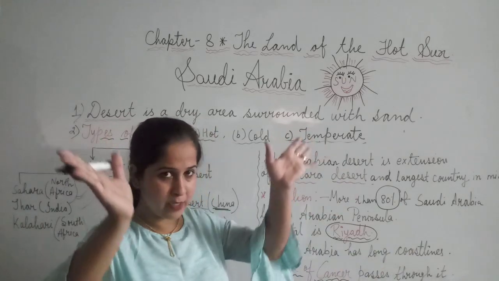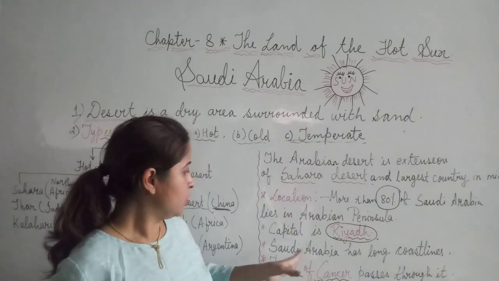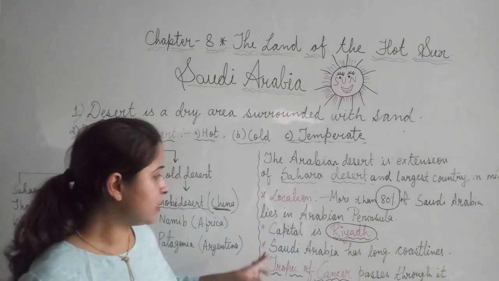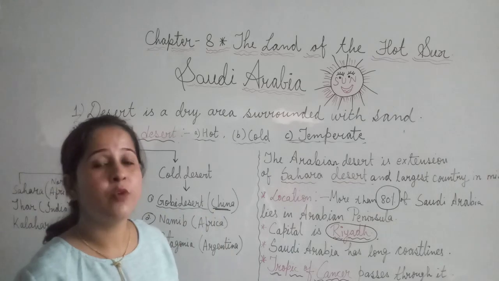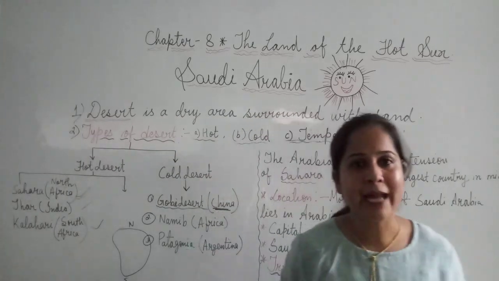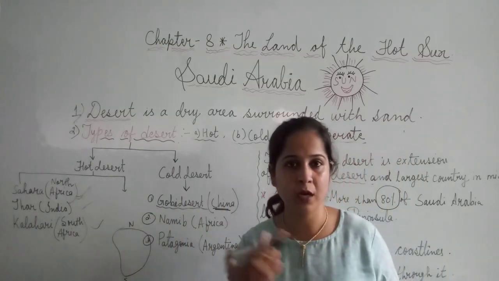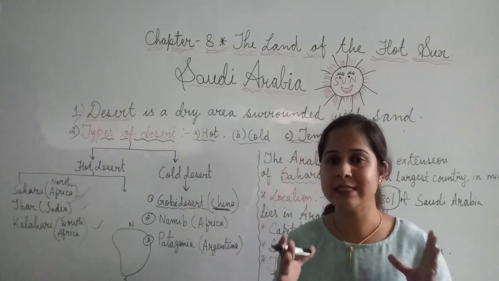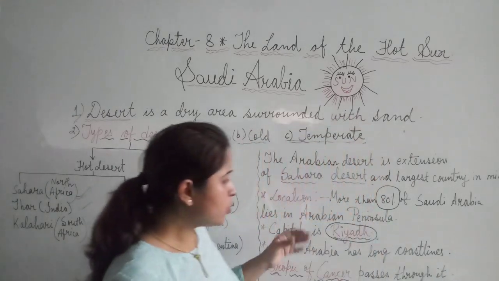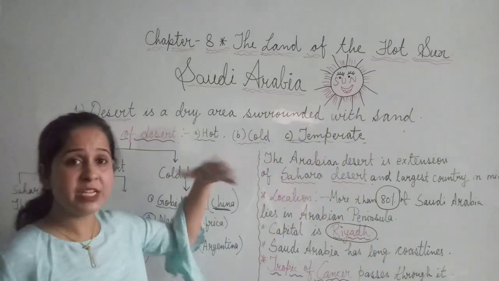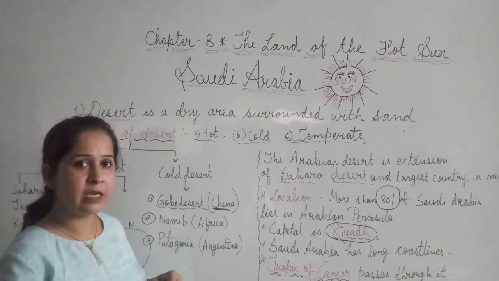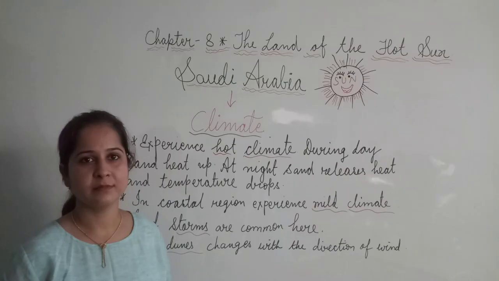Coastal lines means the boundary line of the place. So it has long coastal lines. Next is the Tropic of Cancer. Yes, what is the Tropic of Cancer? Tropic of Cancer is one of the main latitudes which pass through the earth. Tropic of Cancer is that latitude which passes through Saudi Arabia. So these are the few initial main points which I have discussed. Let's start the next portion of the chapter.